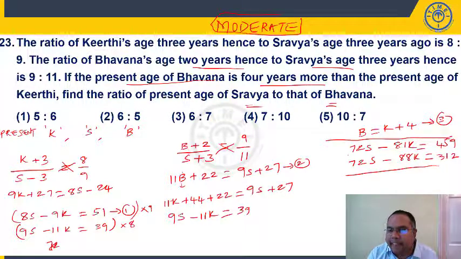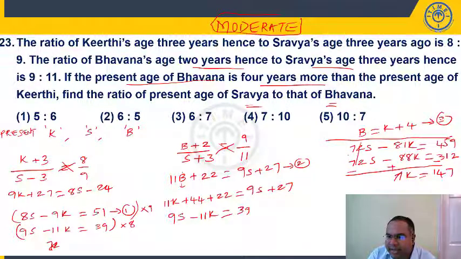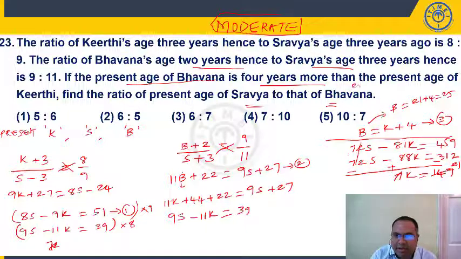Now subtract. The 72S will cancel out. 88 minus 81, 7K is equal to 459 minus 312, which is 147. K is equal to 21. Right? When K is equal to 21, Kirti's age is 21. Bhavana's age is K plus 4, 21 plus 4, 25. Bhavana's age is 25.